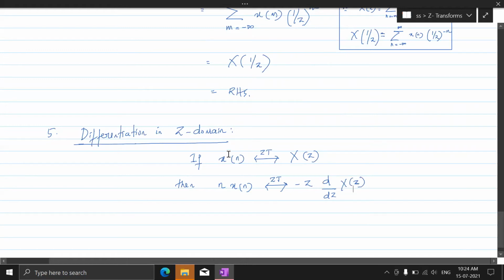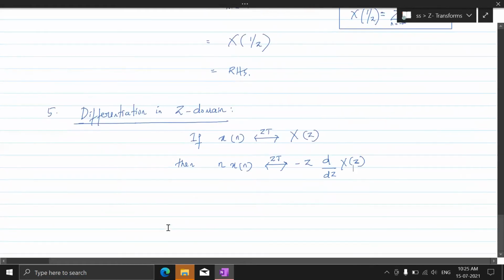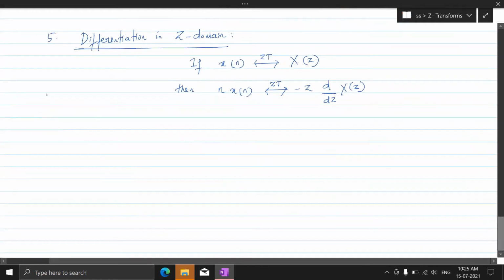This is time domain, discrete time domain. This is z domain, right? Since this is differentiation in z domain, the property is called differentiation in z domain. Understand? With respect to z, so this we need to prove now. Fine. So in the proof, what shall we do? Here we're not considering LHS, mind you. Let's consider X of z equal to summation n ranging from minus infinity to plus infinity, x of n z to the power minus n.